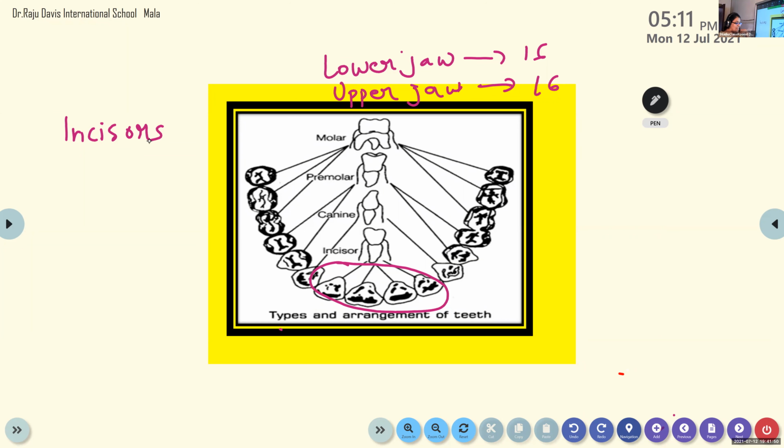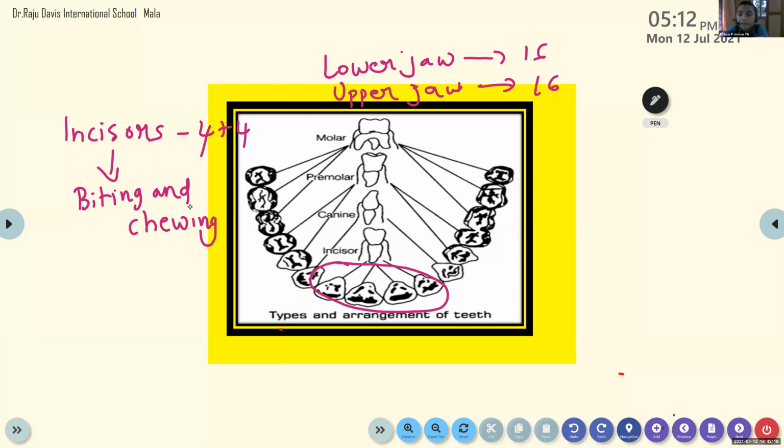So we have total incisors: in the lower jaw you have 4 incisors, and similarly the upper jaw also has 4 incisors. Clear? So the first 4 teeth, which are rounded, that is the incisor. What is the duty of the incisor? Biting and chewing. That is done by our incisors. Crushing and piercing are done by other teeth.